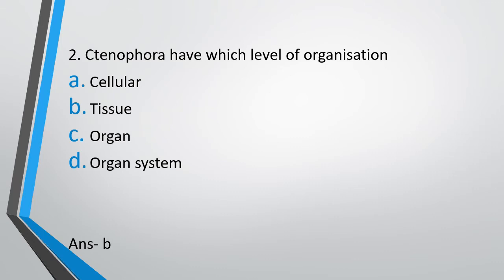You all must be knowing that cells combine to form tissues, then form organs, then together form various organ systems. So as we keep moving on in animal kingdom, the level of organization keeps on increasing, right? From cellular level it increases to tissue level, then organ level, then organ systems level. So in Ctenophora you find tissue level of organization.